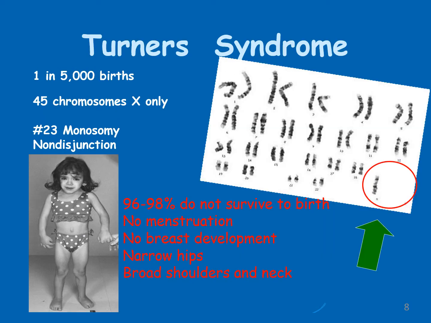Then, one more syndrome is Turner's syndrome. Such cases will appear 1 in 5,000 births. This is also a very common syndrome. So instead of having 46 chromosomes, we'll have only 45 chromosomes, and this is related to the sex chromosomes.